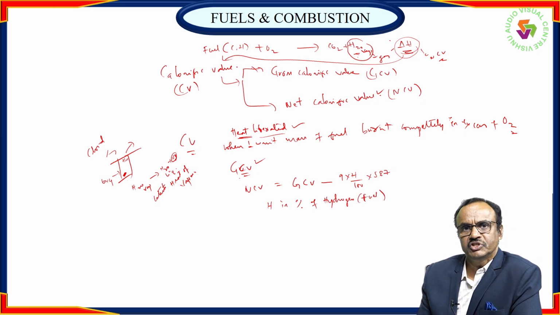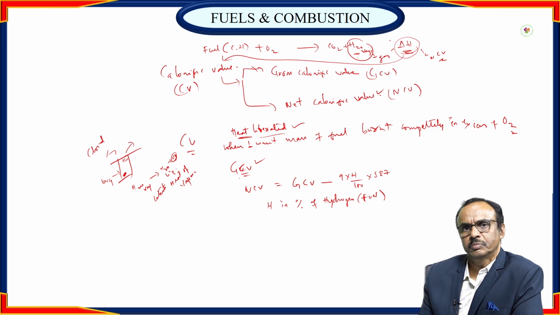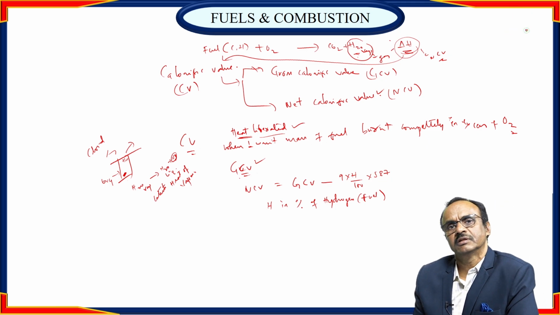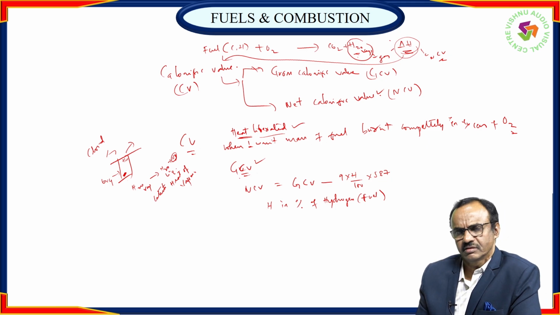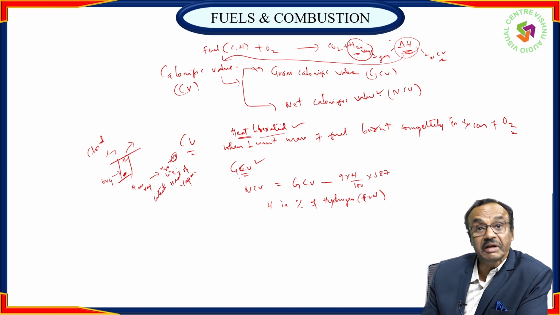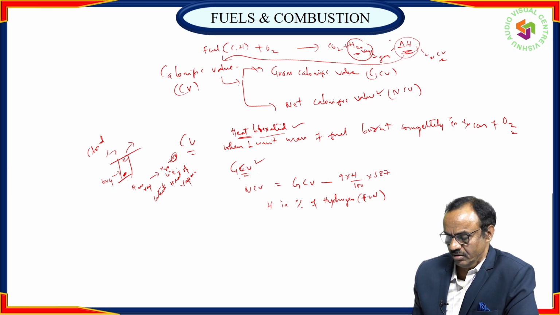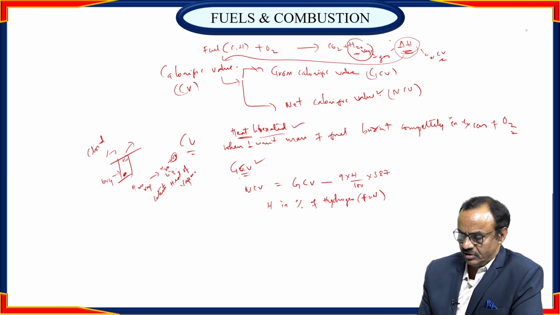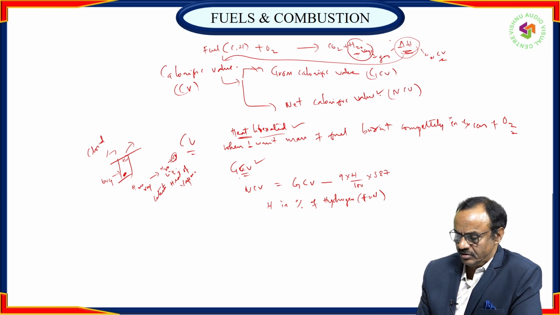We know fuel is mainly composed of hydrocarbons. Of course, sulfur is also there, but when you compare sulfur content with carbon and hydrogen, it is less. Sulfur is also a combustible source. The main components present in fuel are carbon and hydrogen, so we can calculate this value.